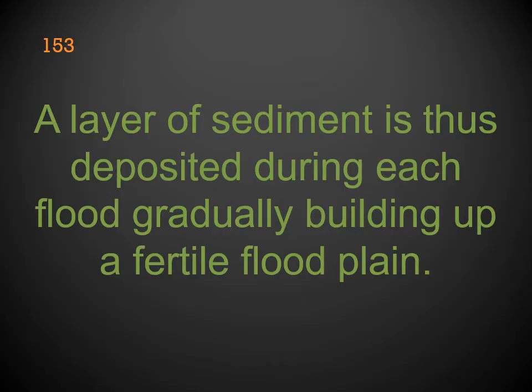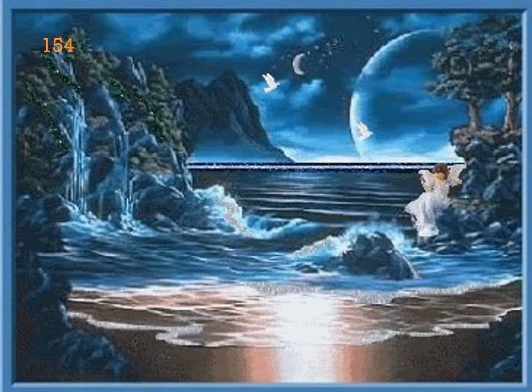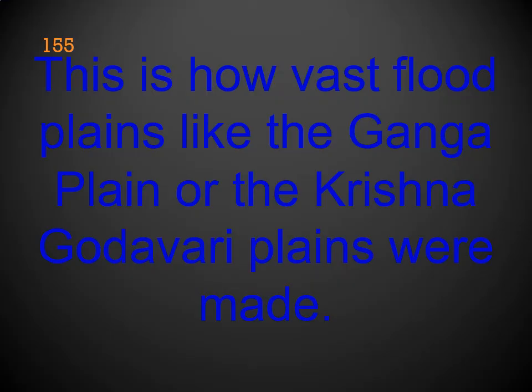A layer of sediment is thus deposited during each flood, gradually building up a fertile floodplain. This is how vast floodplains like the Ganga, the Krishna and the Godavari plains were made.